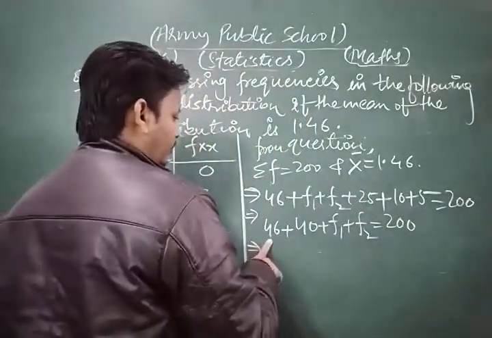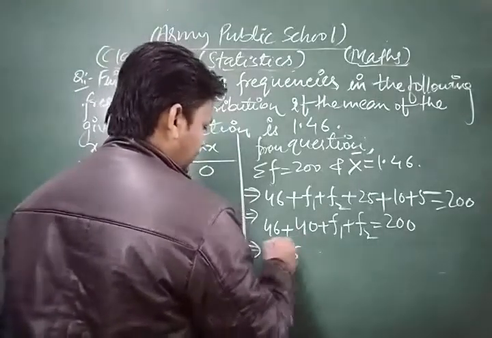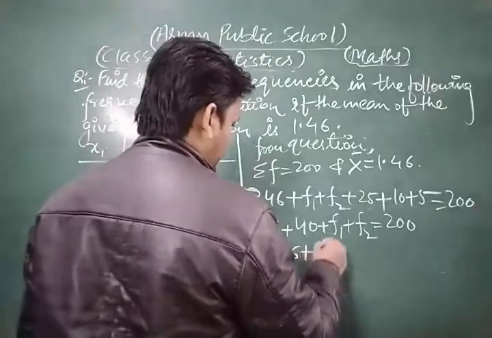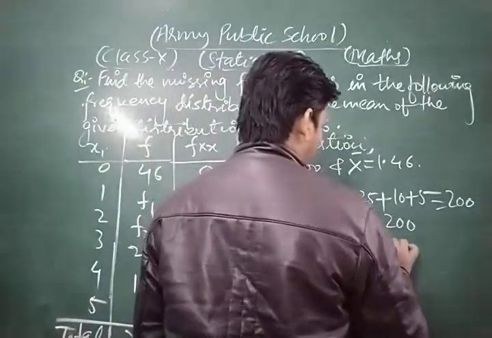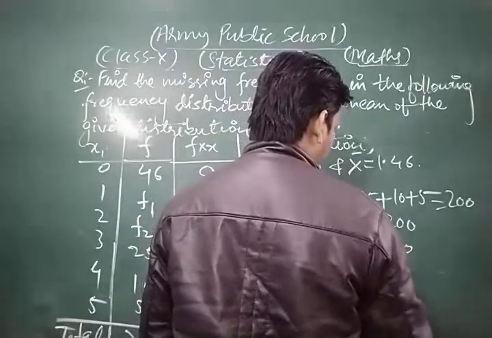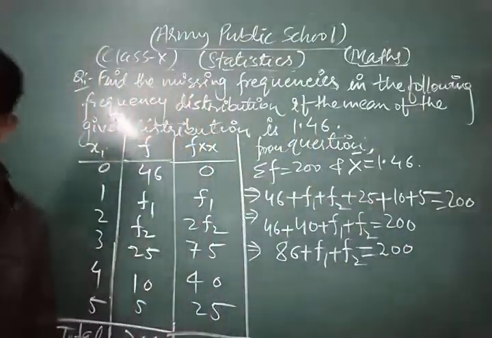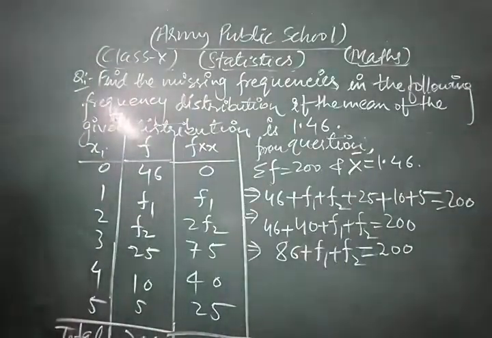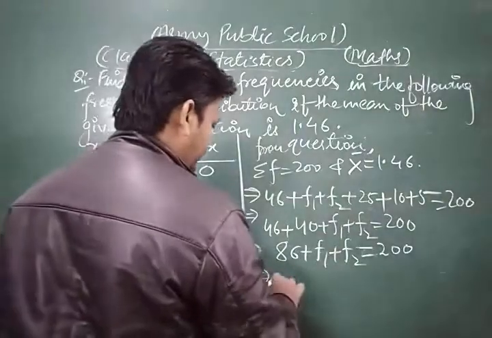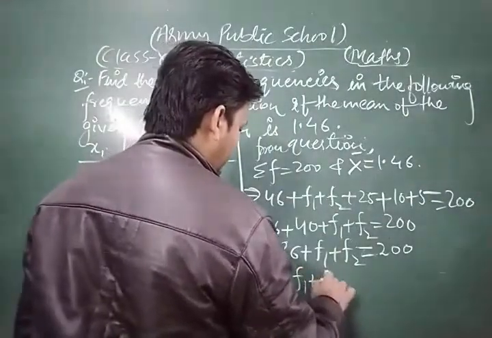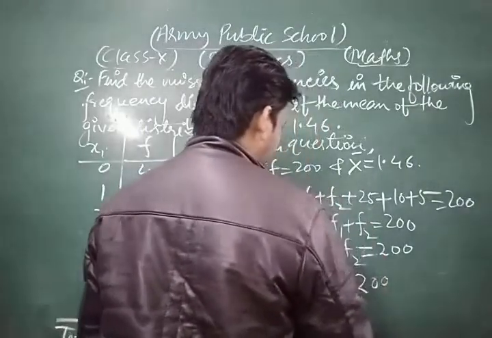Now 46 and 40 make 86. So 86 plus f1 plus f2 is equal to 200. And now from there, f1 plus f2 is equal to 200 minus 86.